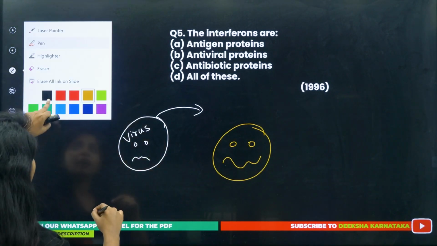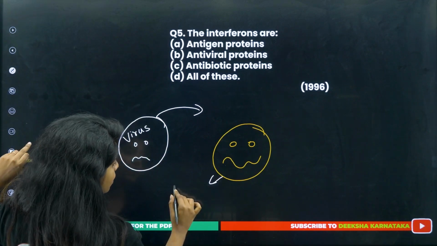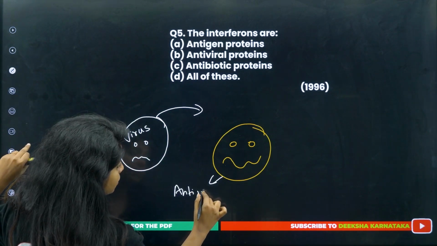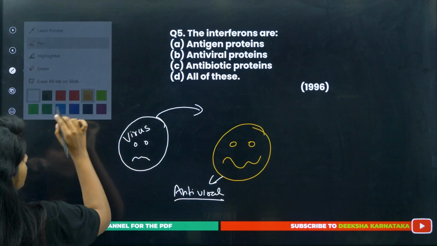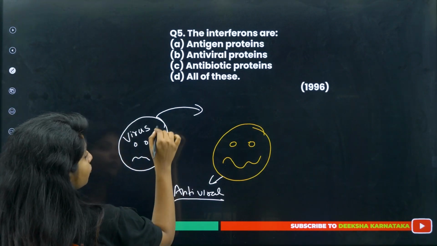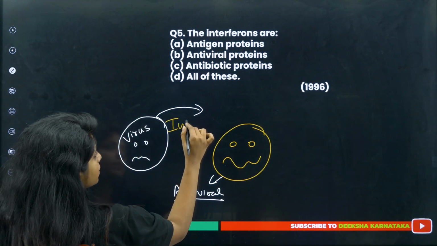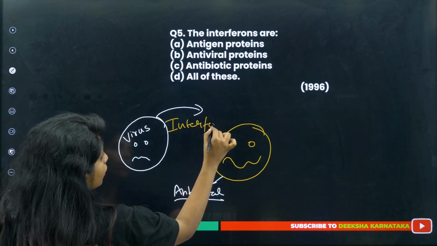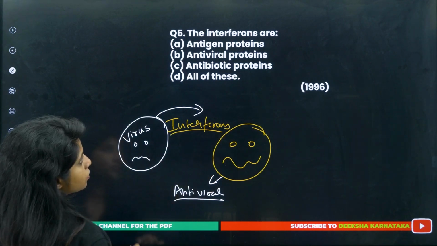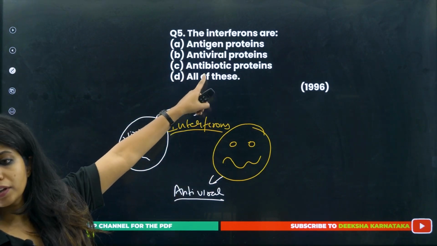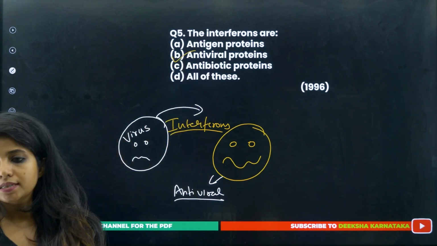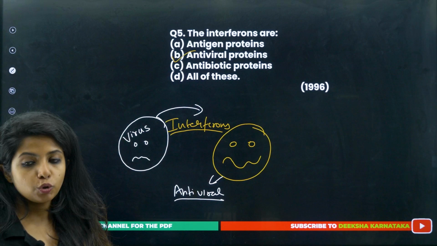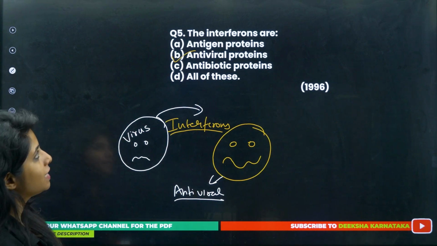I am infected with virus, you should be releasing certain antiviral things. But obviously they cannot speak. So what does the virus infected cell do? It releases interferons. So they are antiviral proteins, yes? Do you agree with me? This came in the year 1996.